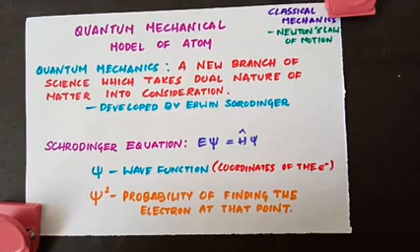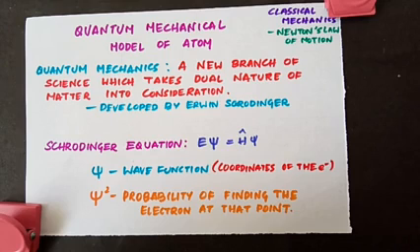Hello guys, in the previous video we have seen about the probability of finding an electron in an atom. We came up with this term probability because according to Heisenberg uncertainty principle, we cannot exactly locate the position of the electron. We have to take into consideration the wave nature of electron and also the particle nature to describe the model of an atom.